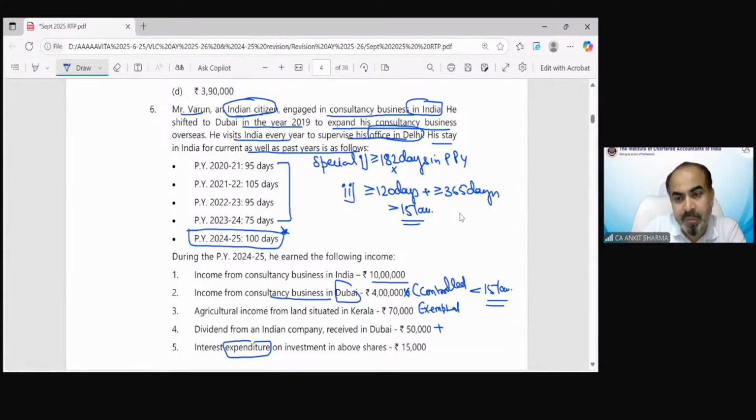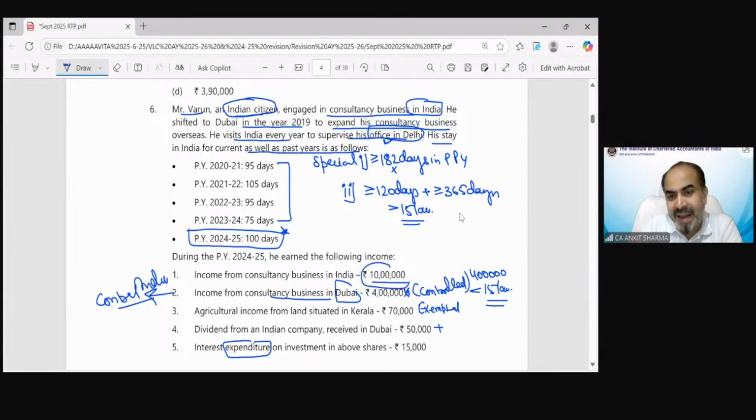A very interesting point was there. This is controlled from the Delhi office. So income from consultancy business in Dubai has been written, but the setup and the control is from India. And because the control is from India, that 4 lakh is also going to be included for the purpose of calculation of that 15 lakh rupees, because this is also from Indian sources.